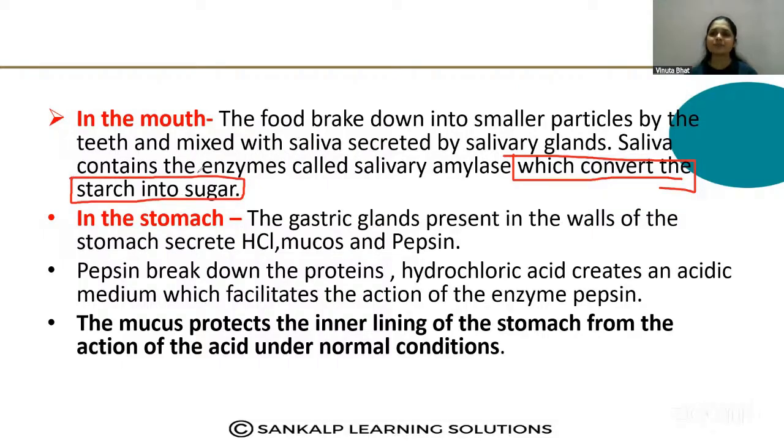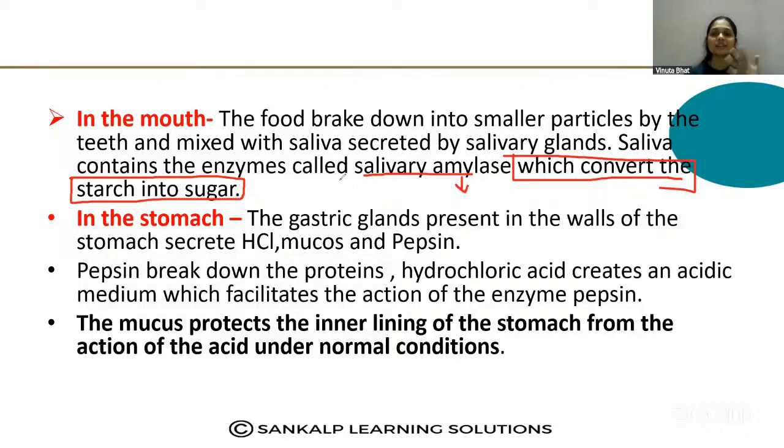There is a question which was asked in previous exams, a 1 mark question. When you eat chapati by chewing continuously, it tastes sweet. Why? Because the enzyme present in the saliva, salivary amylase, converts the starch present in the chapati into sugar.